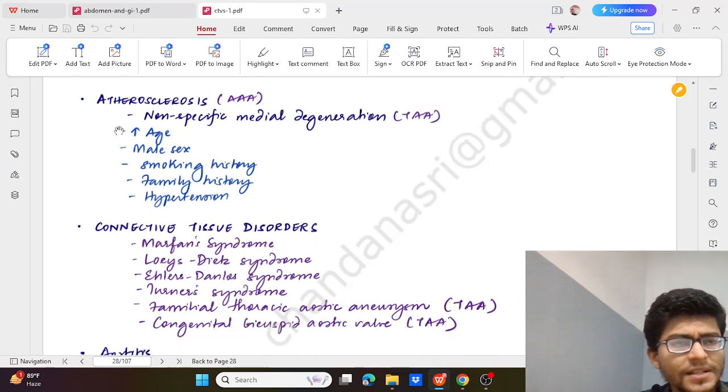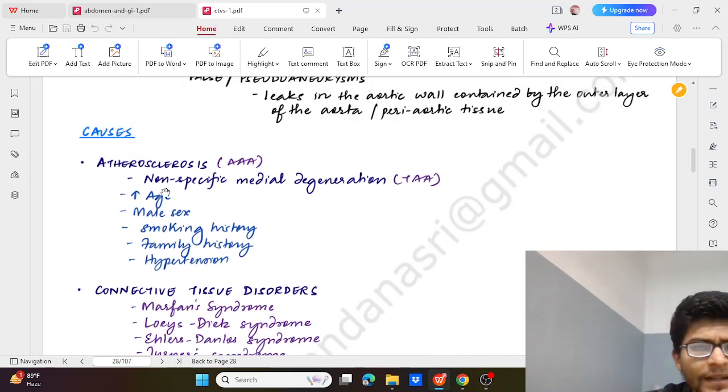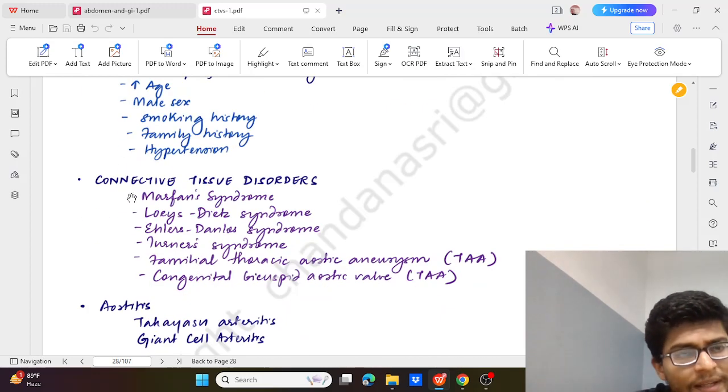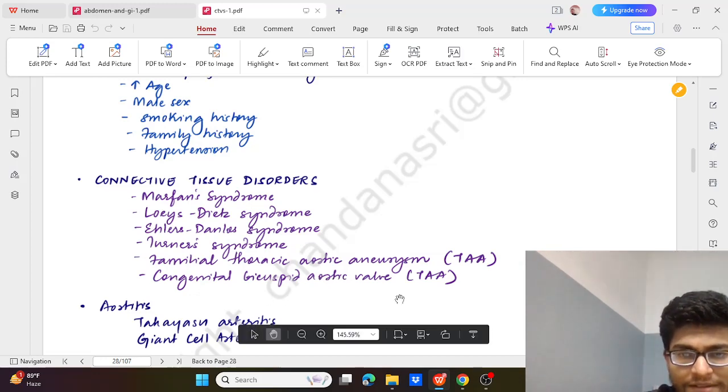Then the causes: atherosclerosis. Then there could be others like non-specific medial degeneration. Risk factors are age, male sex, smoking, family history and hypertension. These increase the risk. Connective tissue disorders like Marfan's, Loeys-Dietz, Ehlers-Danlos, Turner's, familial thoracic aortic aneurysm, or congenital bicuspid aortic valve syndrome.